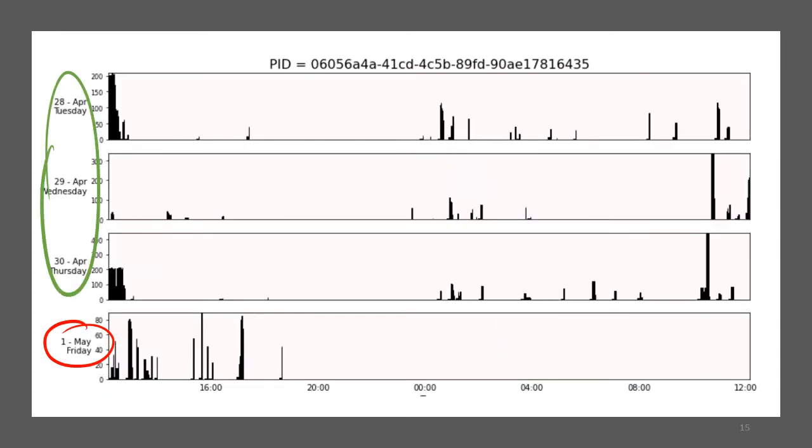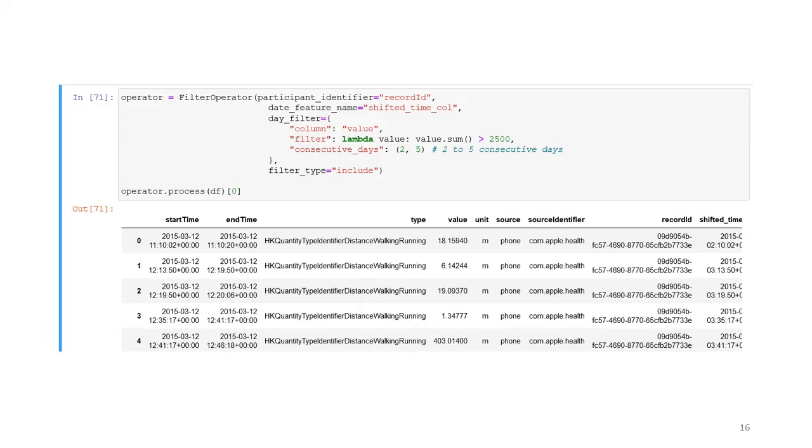Another challenge faced by researchers is to filter out non-consecutive days. Creating code for doing so can be non-trivial and error-prone. In the plot, I am displaying all days for a particular patient, and I would like to remove the non-consecutive day, which is the last row. Tasrif provides the filter operator, which can work on three levels: at a row level, at a day level, and a patient level. In the following code, I am filtering our dataset to include days which have more than 2500 steps and are at least consecutive by 2 days but not more than 5.